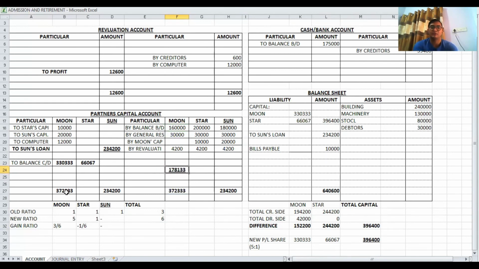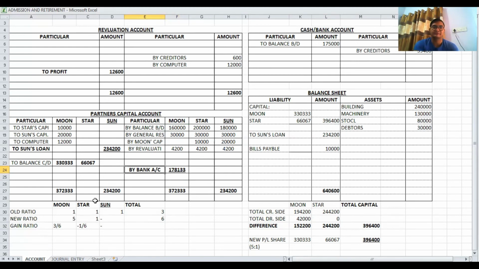Difference is 178,133. So as per adjustment number 4, the difference is to be transferred to bank account. So by bank account. Okay. Difference is transferred to bank account. So here it is the difference transferred to bank account.